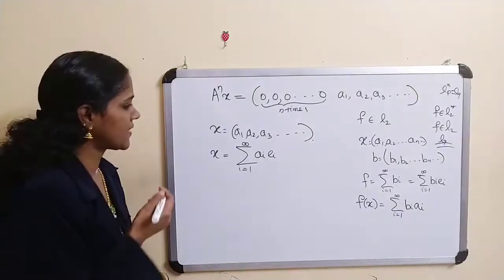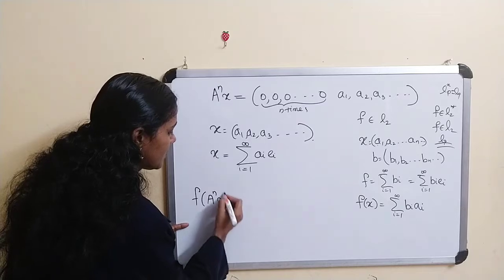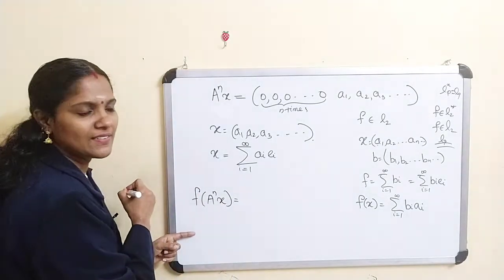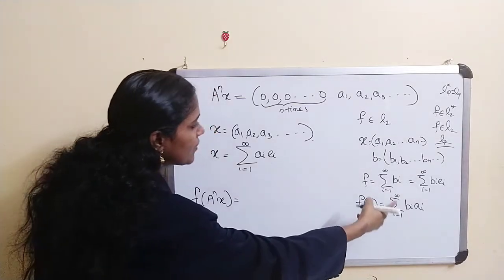What about actually f(a^n x)? What is this? This is actually sigma i equal to 1 to infinity b_i a_i.